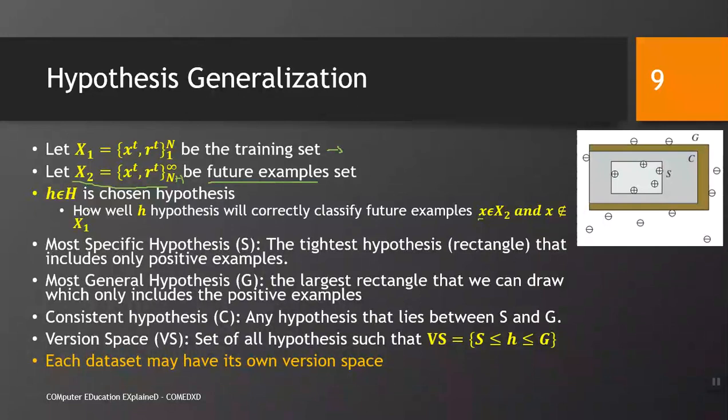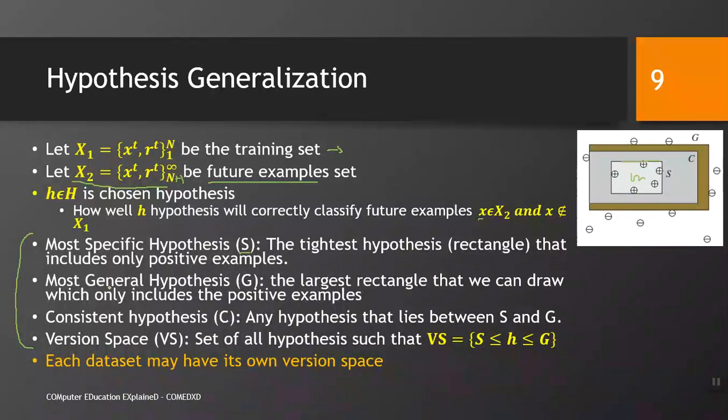How well H will correctly classify future examples. A generalization is this, and we have associated 4 concepts. Most specific hypothesis. What is that? The tightest hypothesis, a rectangle that includes only positive examples, is called the most specific hypothesis. Here you can see that this S is the most specific hypothesis, this one.